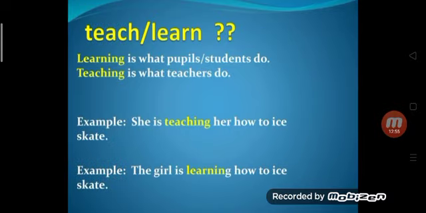Teach or learn. Learning is what pupils or students do. Teaching is what teachers do. She is teaching her how to ice skate. The girl is learning how to ice skate. So on behalf of students you have to use learn. On behalf of teachers you have to use teach.